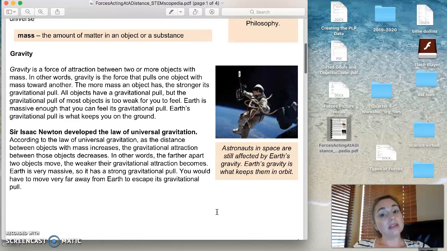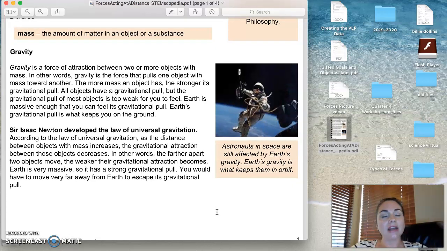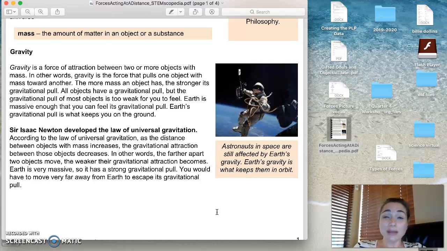Now specifically, this is measured from the center of the Earth. So the higher up you get, you actually have less gravity. So if you went really, really far into the mountains, like really, really high up on a tall mountain, and you stepped on a scale, you would actually weigh a little bit less. Now, very, very tiny amount of difference, but there would be a difference there.